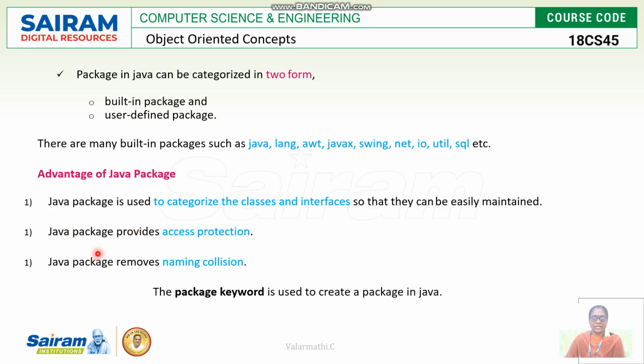Then, Java packages provide access protection. When the class is defined, it specifies whether the class is public, private or protected, and thereby it indicates which is the subclass and which is the superclass. So it completely provides access protection, and it removes naming collisions. Another important advantage of Java packages is that they reduce naming collisions, because some similar classes may come with the same name, but that is not allowed in Java.